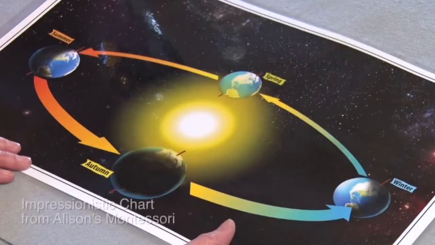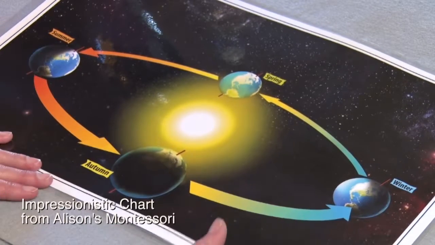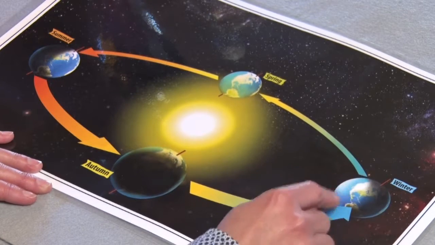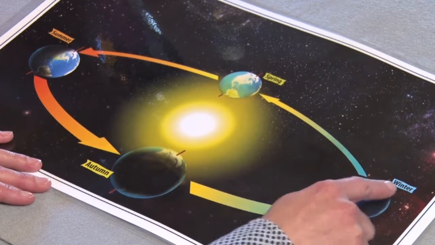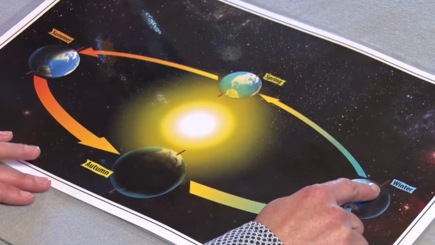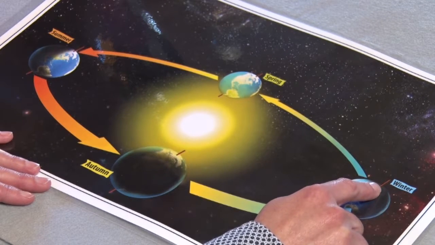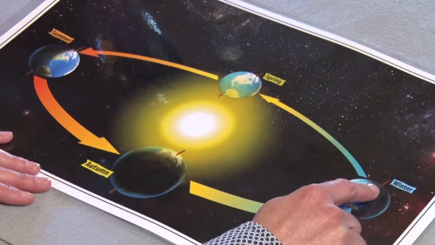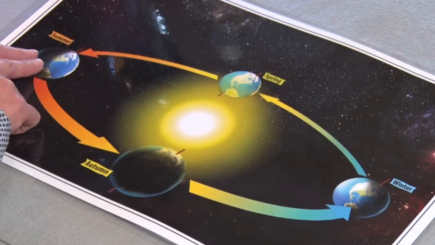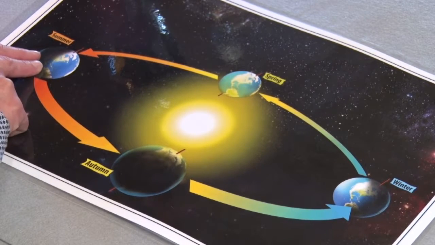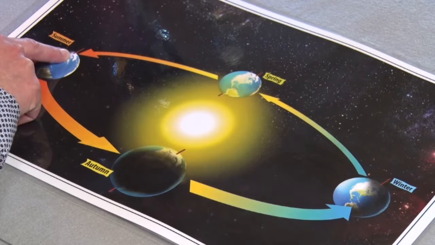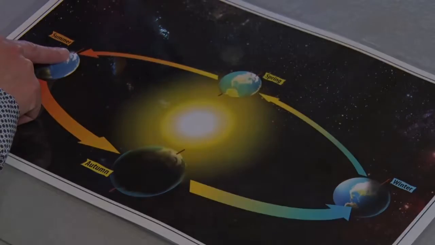If we look at this chart, it demonstrates the same thing we were just looking at with the globe. If we look over here, this is winter in the Northern Hemisphere, and the North Pole does not have sunlight. It does not have a sunrise or a sunset. It stays dark throughout the day and night. As we move around over to summer in the Northern Hemisphere, it points out that we have daylight all day and all night in the North Pole.